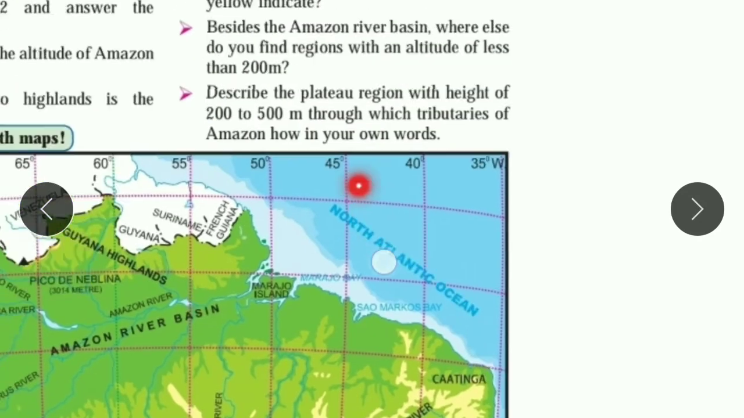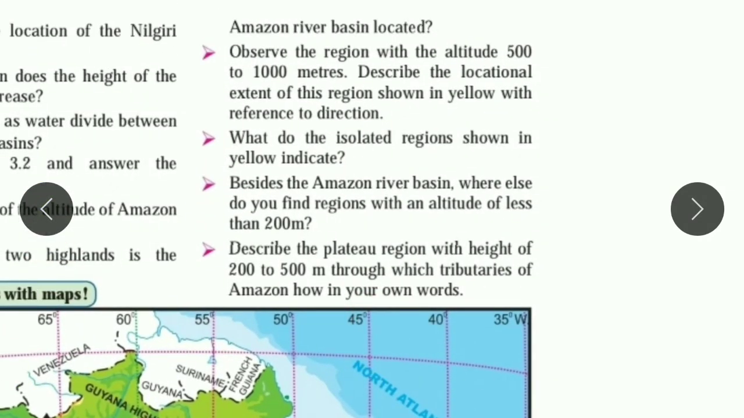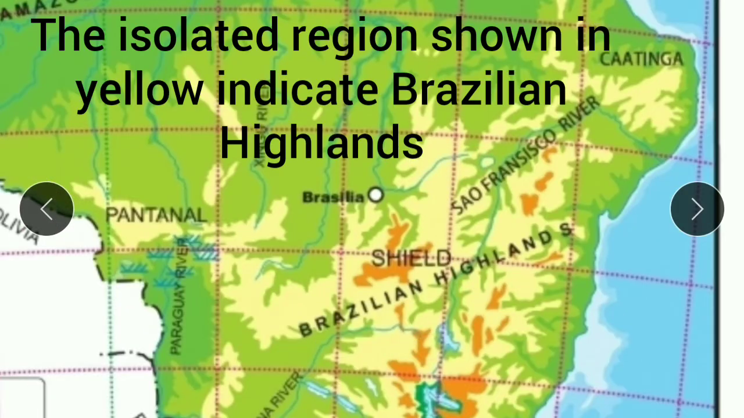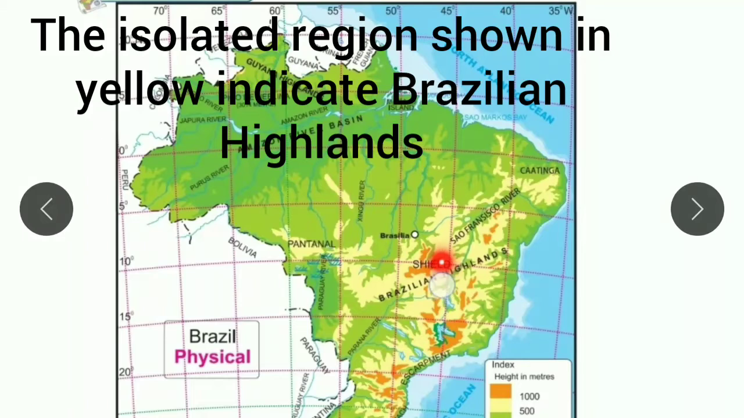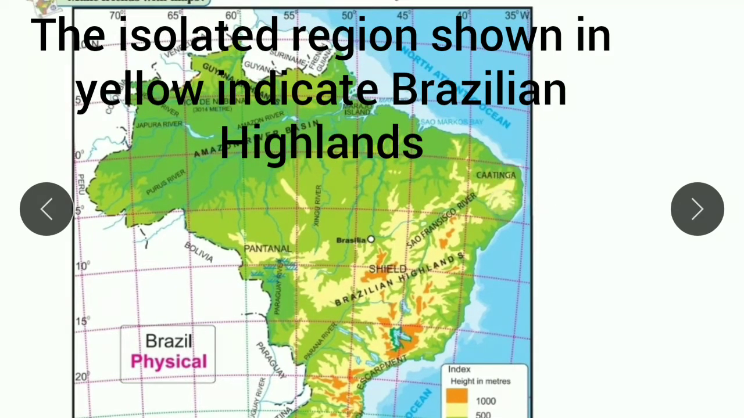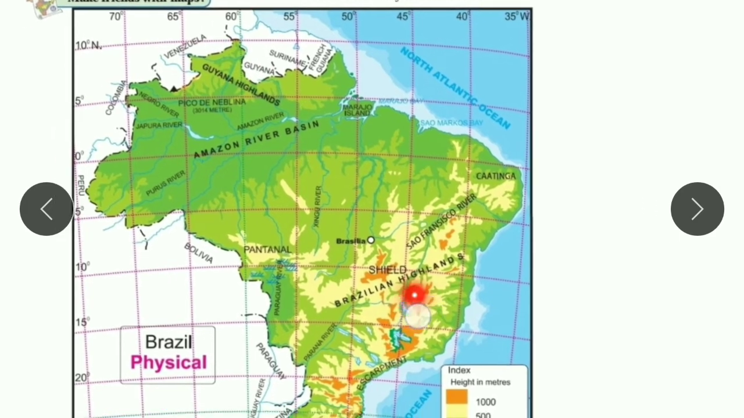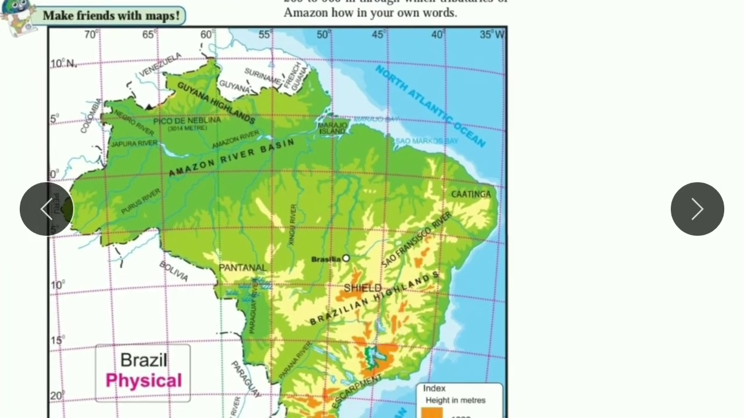See now the next question. What do the isolated regions shown in yellow indicate? This yellow region is nothing but the highland of Brazil. So what will be the answer? The Brazilian highland. You can see the name is reflected here. The Guiana highland and this highland are both highlands, but they have separate names. The yellow color shows the Brazilian highland. So this is the answer.